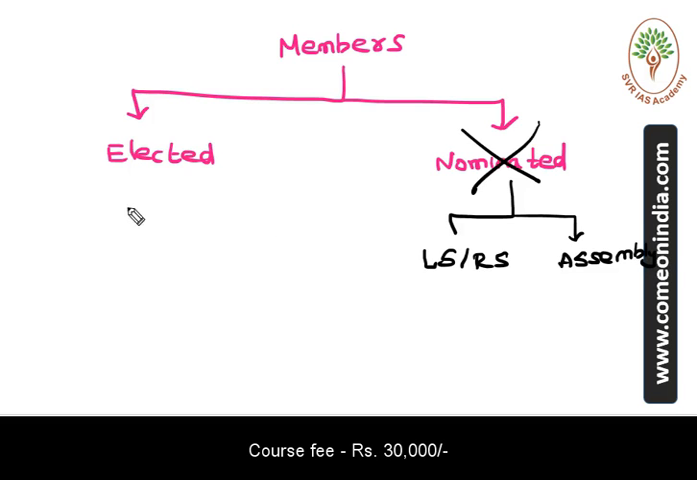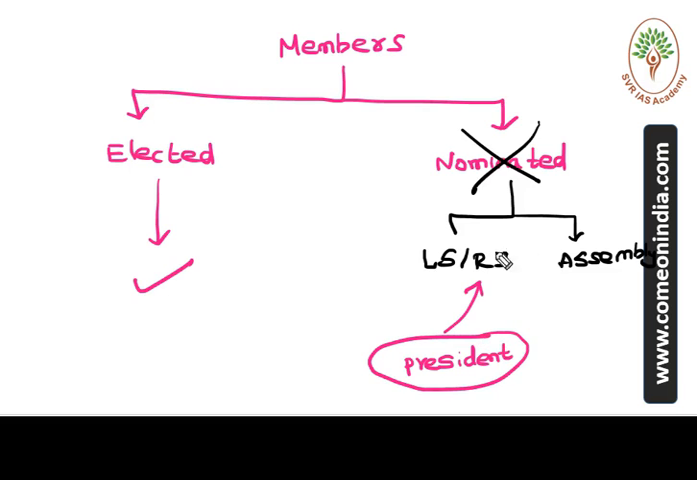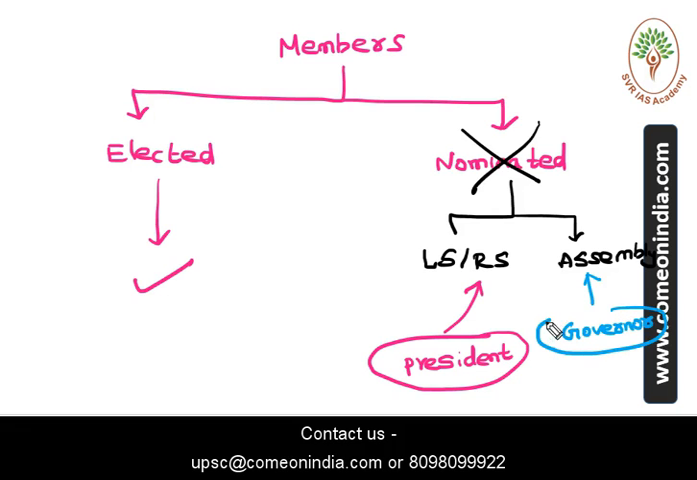The nominated members are appointed by the President himself. For example, nominated members of the Lok Sabha and Rajya Sabha are appointed by the President. On the other hand, nominated members of the state legislative assembly are appointed by the Governor. The Governor in turn is appointed by the President of India. So there is a vested interest. So nominated members should not be allowed to participate in the presidential election.